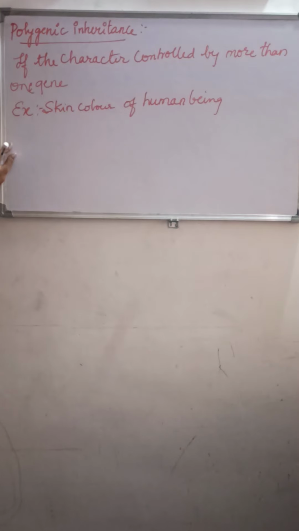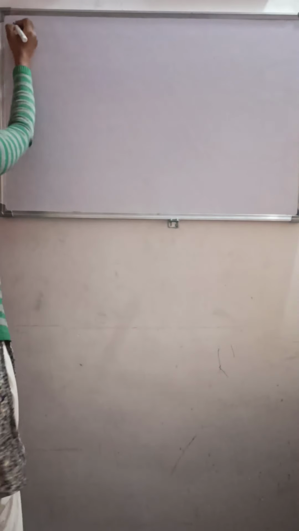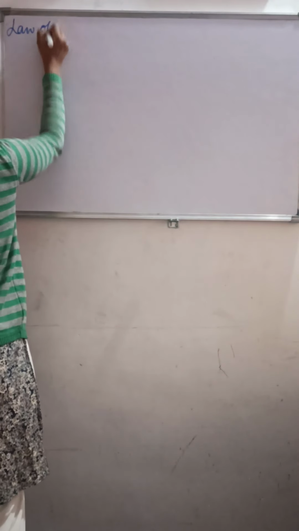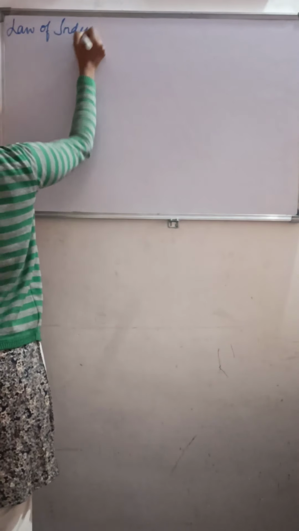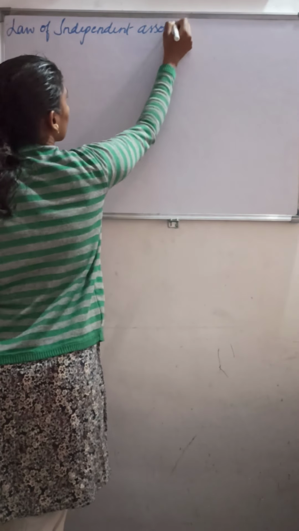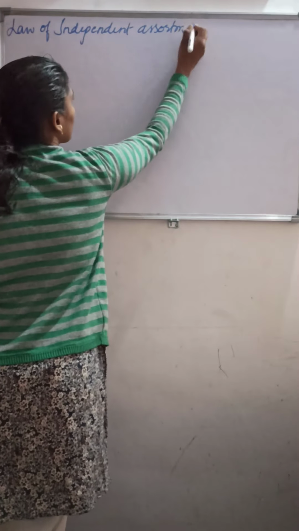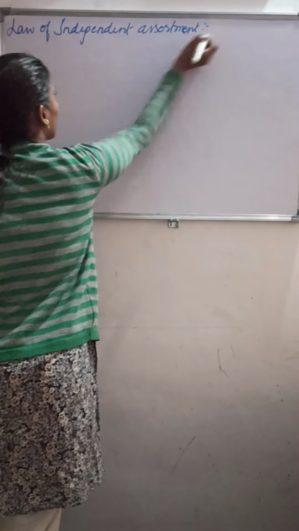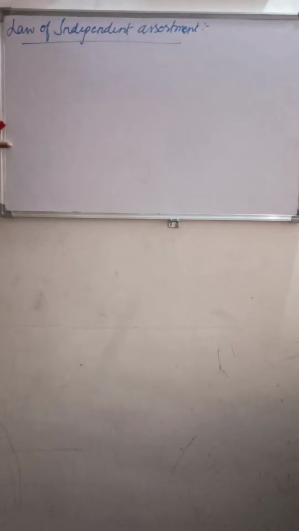Next, moving on to the next topic, that is the law of independent assortment.